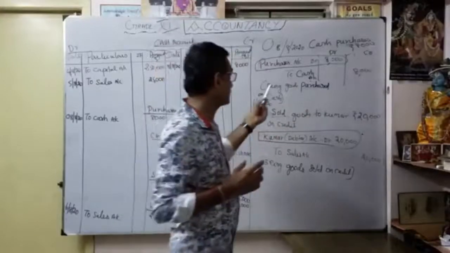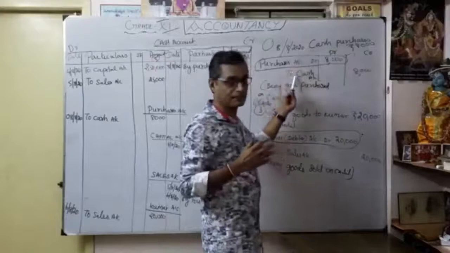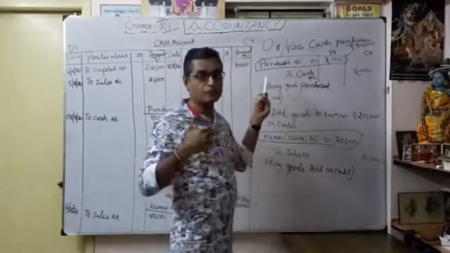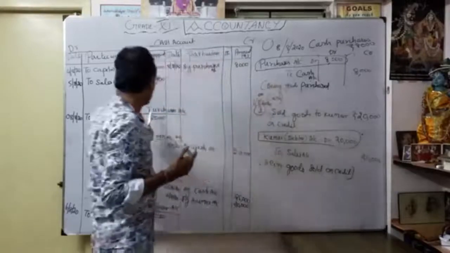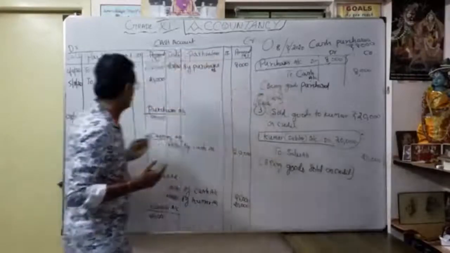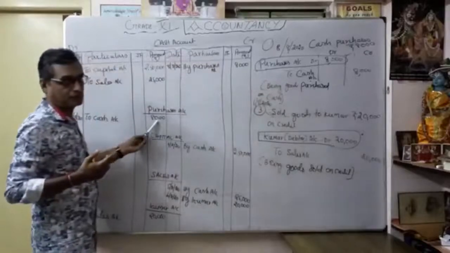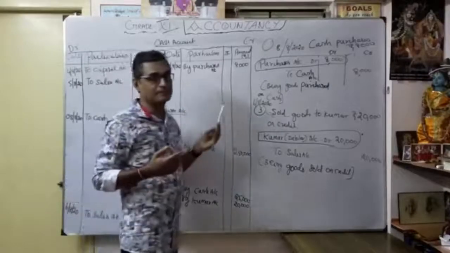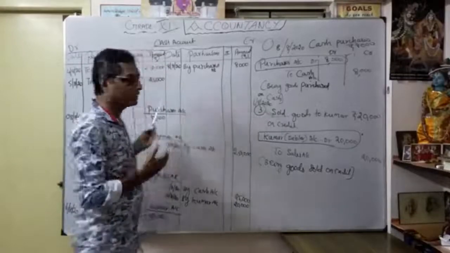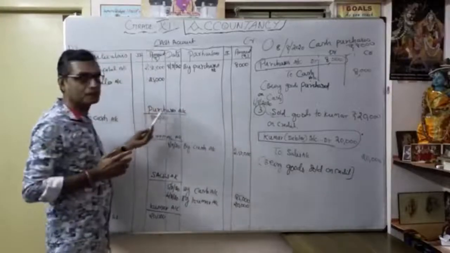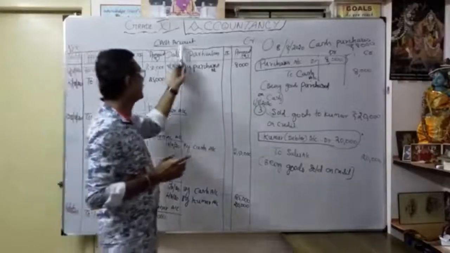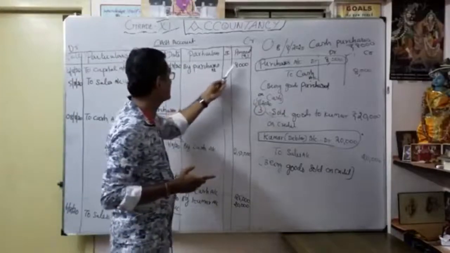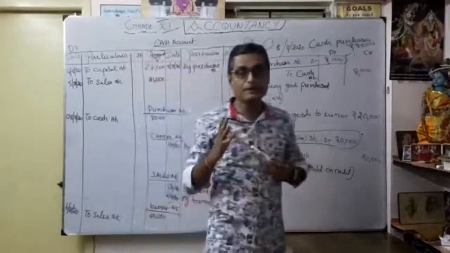Ledger and posting: the first duty is to prepare the journal entry. After that, open the account. If already open, no need to open once again. As a purchase account, now only open. As a purchases account, to cash account 8,000. Then as a cash account, by purchases 8,000. Our debit and credit are considered. What is the meaning of purchases as debit part? I did my purchases through my cash. Here my cash account, my cash goes out, because of purchases 8,000. Understood? For the cash purchases.